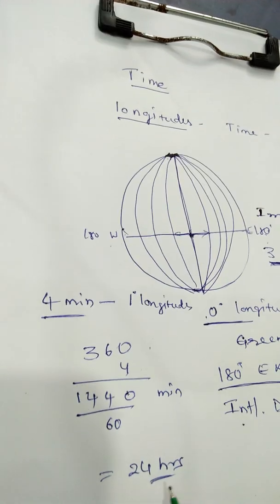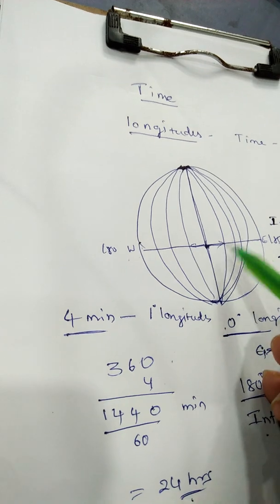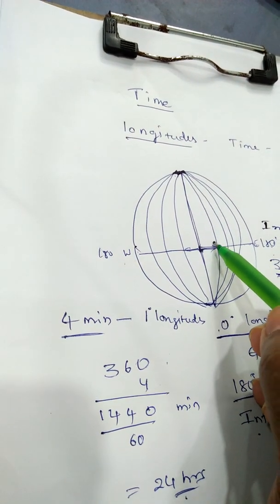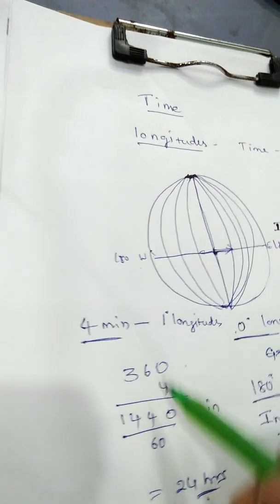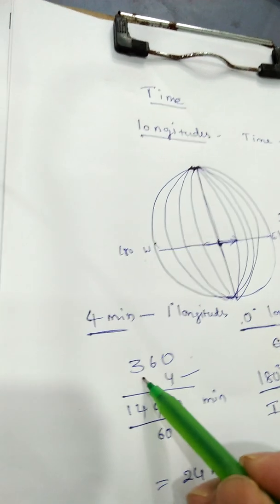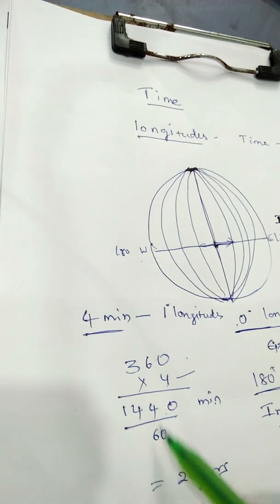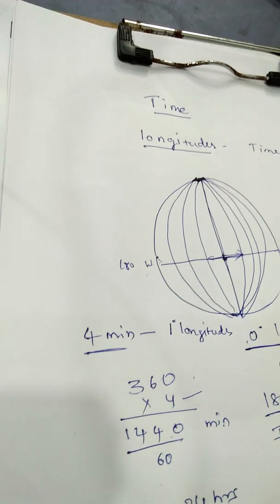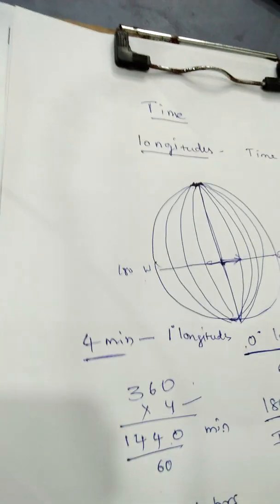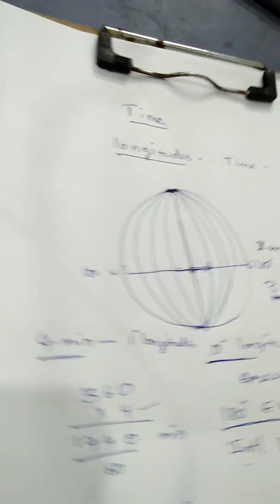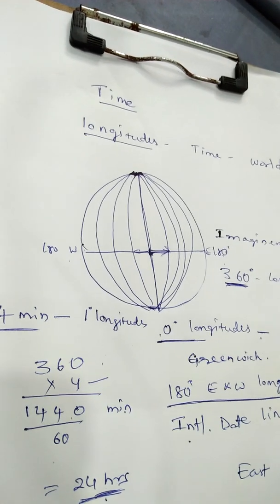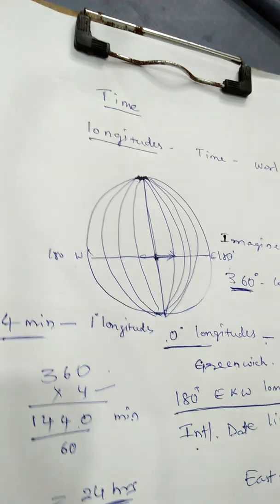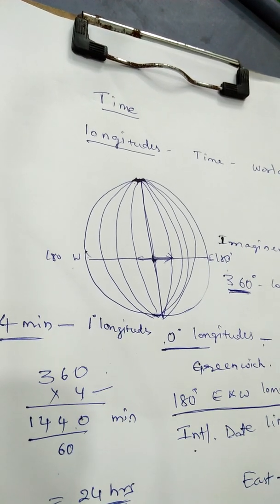So to make one rotation, each degree takes 4 minutes. 360 degrees into 4 is 1440 minutes, which is exactly 24 hours. When you go to the east, you have to add 4 minutes for each longitude.